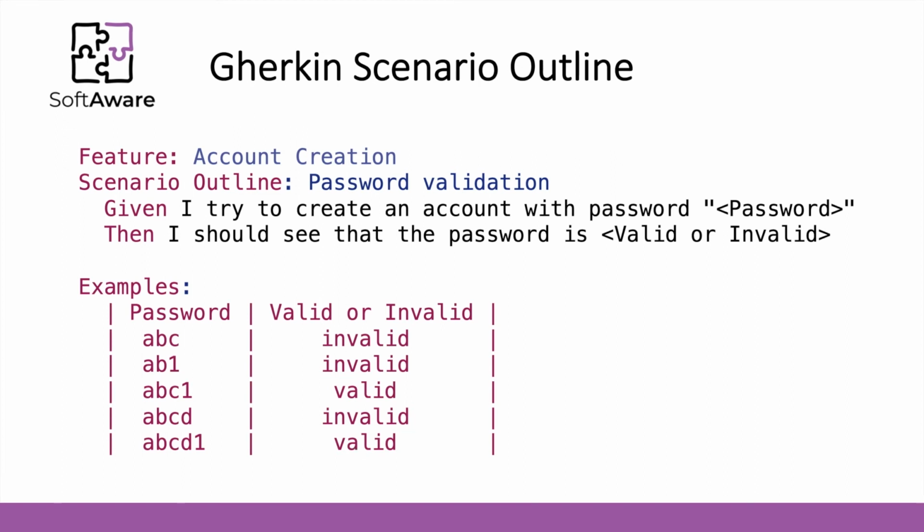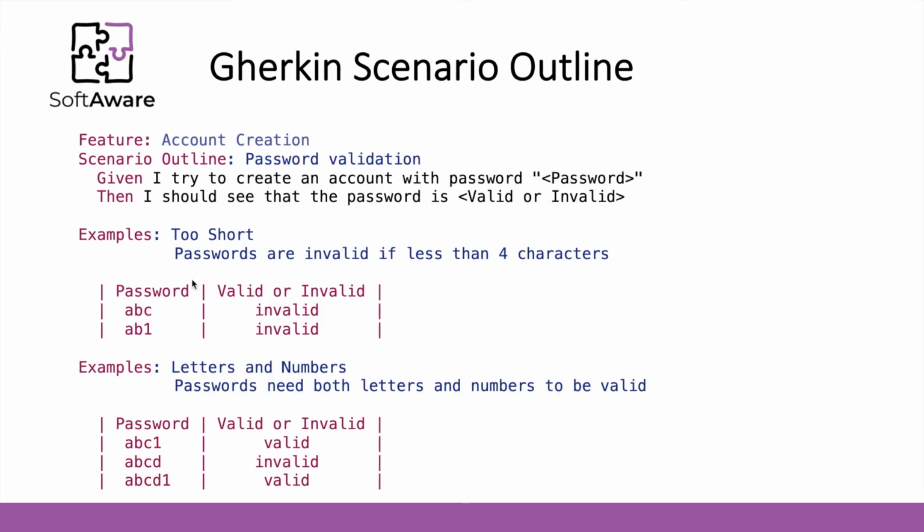As we have already seen, a scenario outline always implies an examples table, and we can also have 2 examples tables with a couple of scenarios that should be run. In this case, for the password validation, we have separated the examples of passwords that are too short from the examples of passwords that have both letters and numbers.